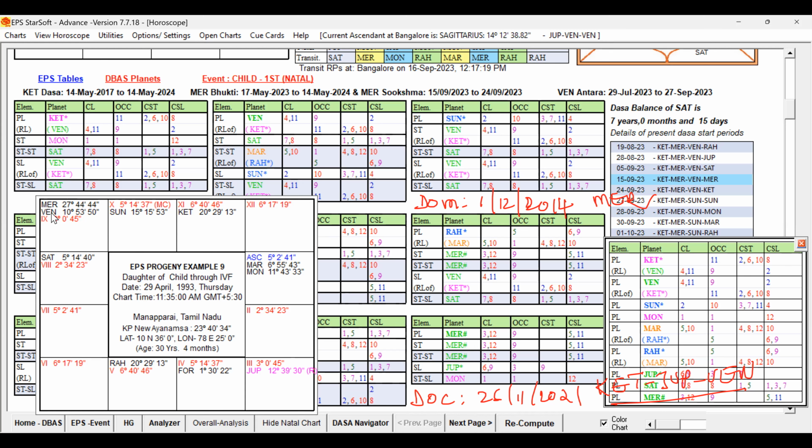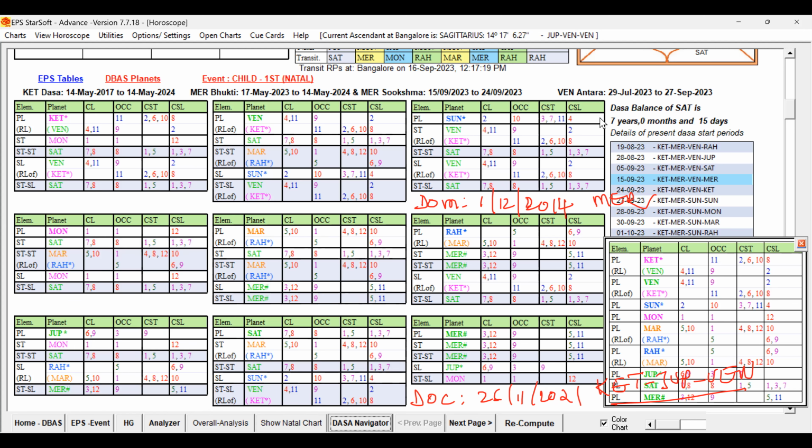Mercury is also conjoined with Venus. So after the IVF, that native got twins, both female. I think that rule is also applicable here. The native got the child only after 7 years of marriage, with the help of IVF.